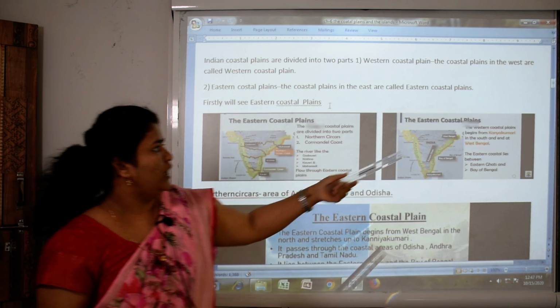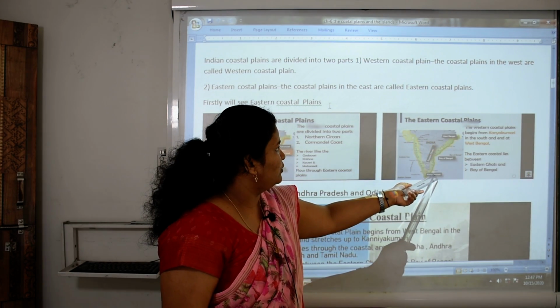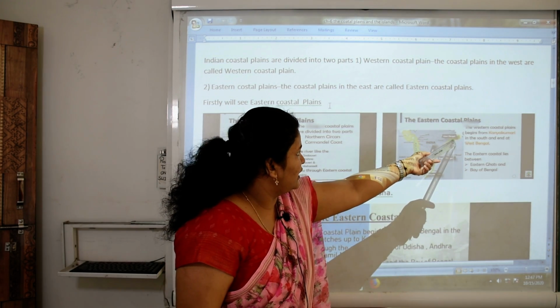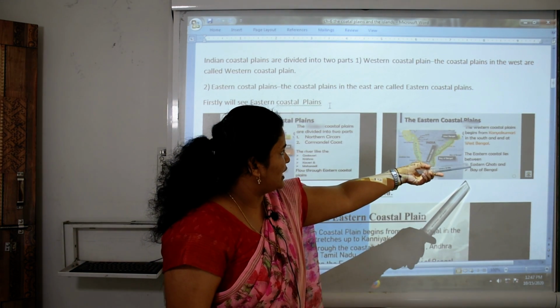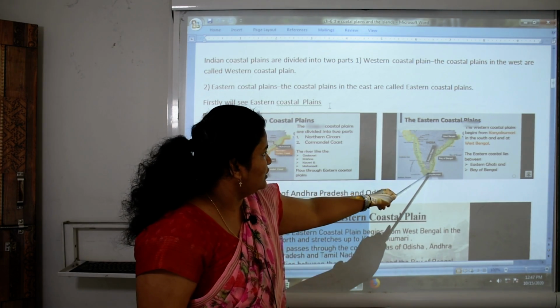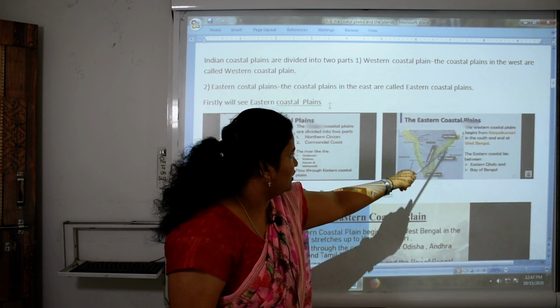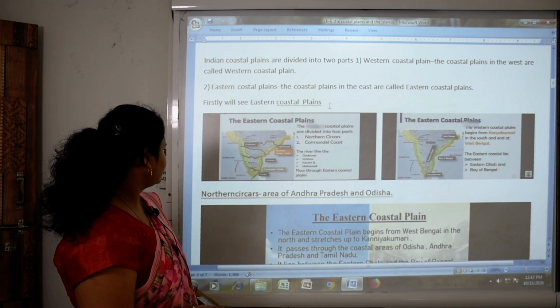The eastern coastal plain lies between the Eastern Ghats and the Bay of Bengal. We are talking about the Eastern Ghats, okay?